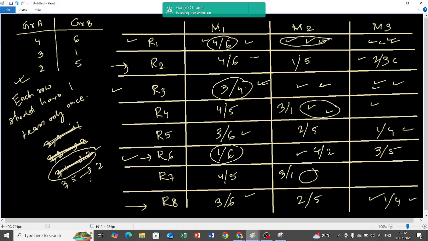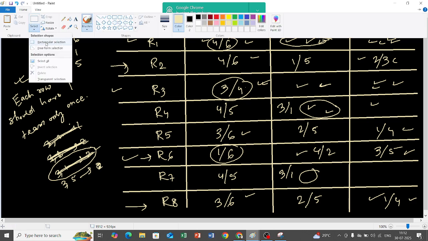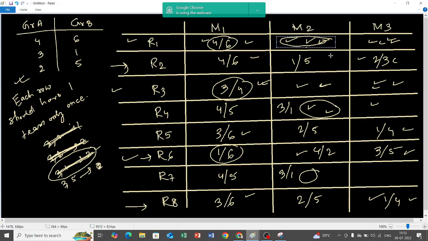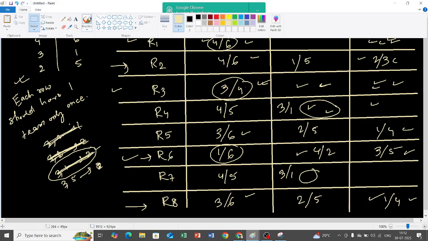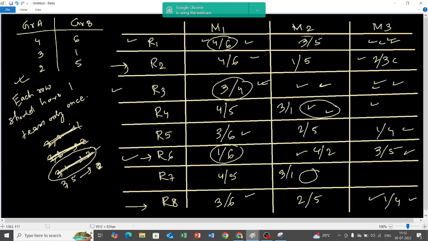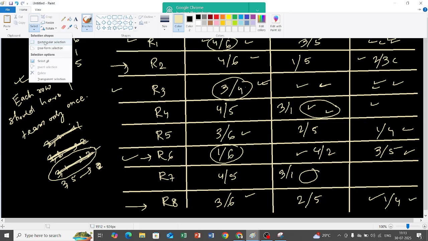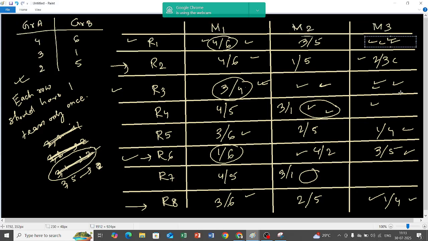Now 3 5. 3 5 is over here. So 1 is done. And any other 3 5? It is not there. So I can now, M2 is good. I can put 3 5 over here. This is quite suitable place. Once I place 3 5 over here, my row 1 is completed, because the other one has to be 1 by 1 and 2.